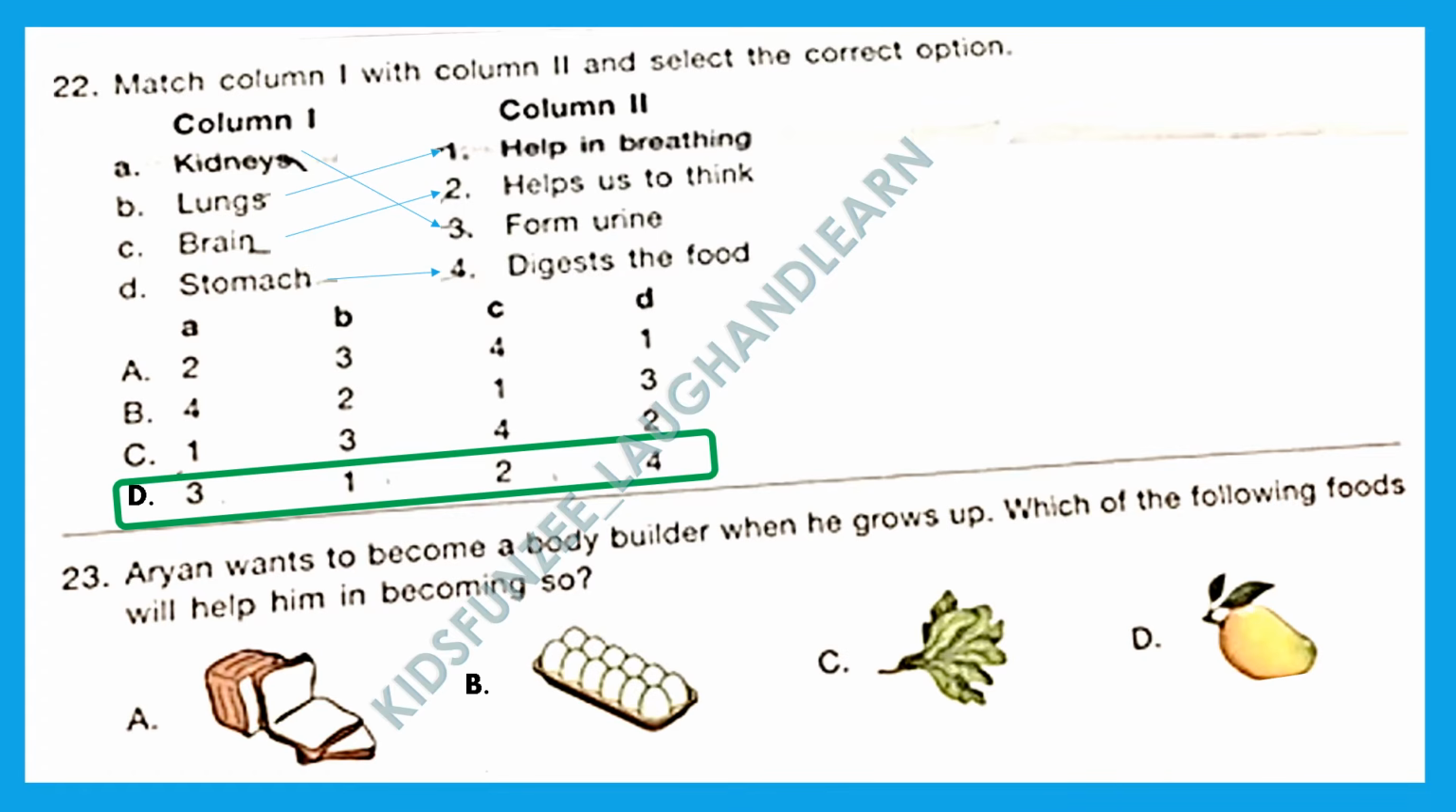Question 23. Aryan wants to become a bodybuilder when he grows up. Which of the following foods will help him in becoming so? The right answer here is option B, eggs, because they have proteins. Eggs contain protein which is required in building our muscles strong.